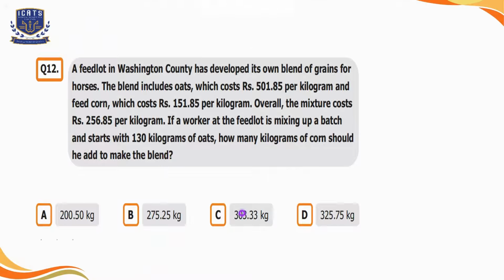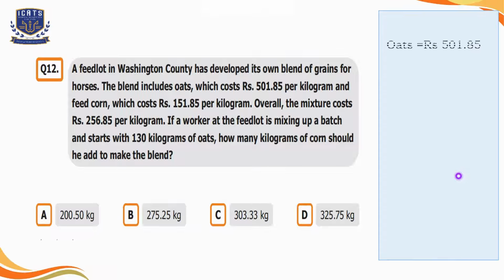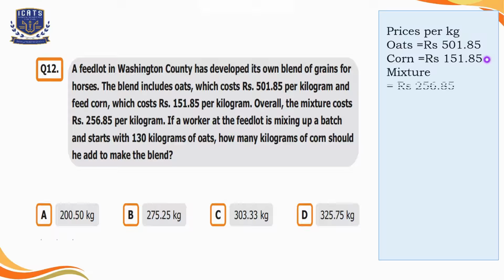So four options are given to us. So here the cost of the oats per kg is 501.85 rupees and the cost of the corn is 151.85 rupees. The total cost of the mixture is 256.85 rupees. According to the question, the weight of the oats is 130 kgs, but the weight of the corn is unknown, so we can suppose that the weight of the corn is y kg.